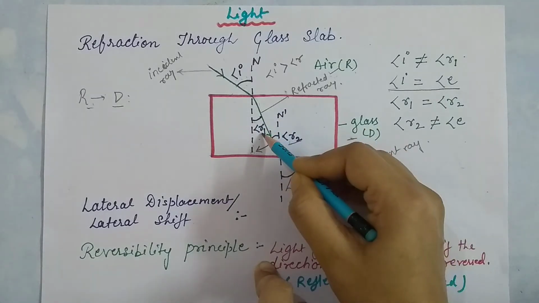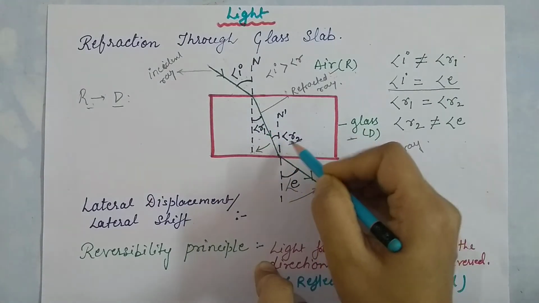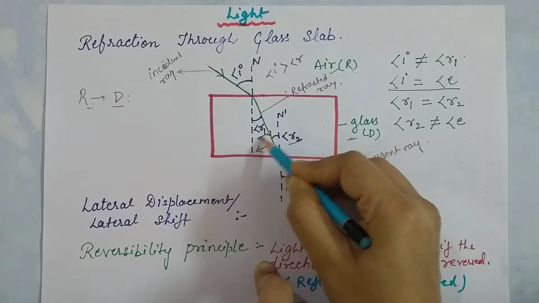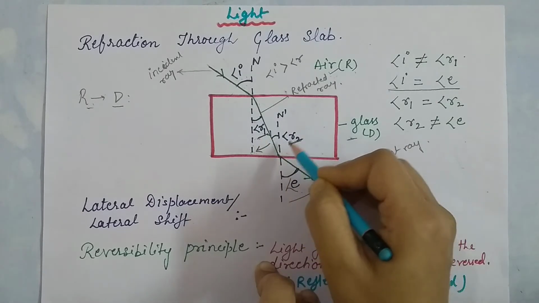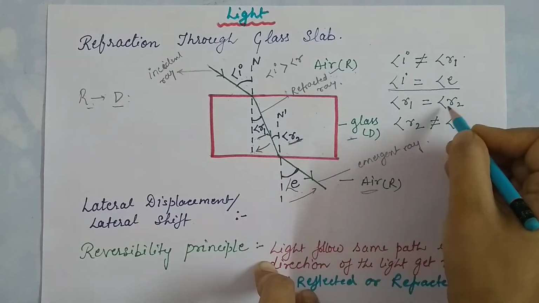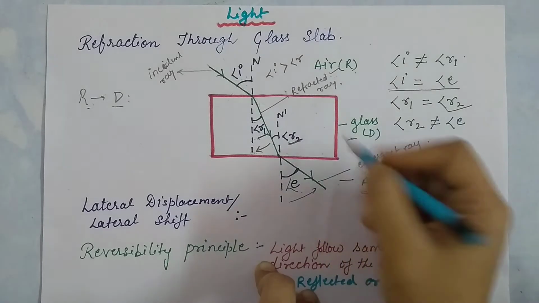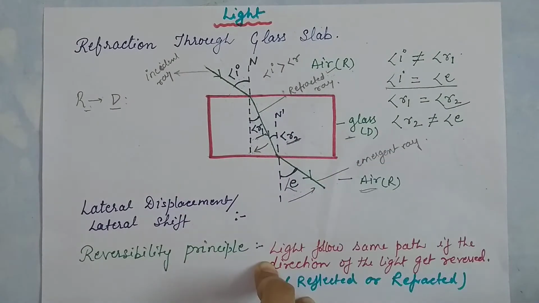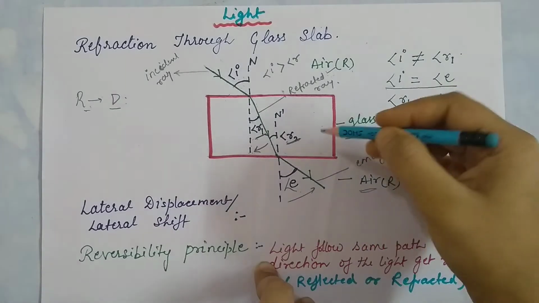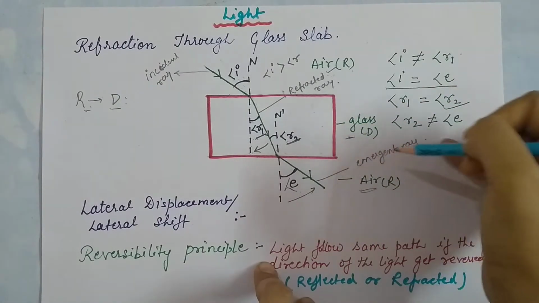And R1 and R2, angle of refraction 1 and angle of refraction 2, are also equal. So we understood what refraction is and how refraction takes place through the glass slab.